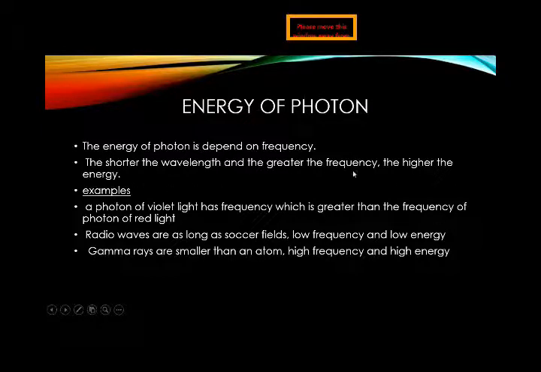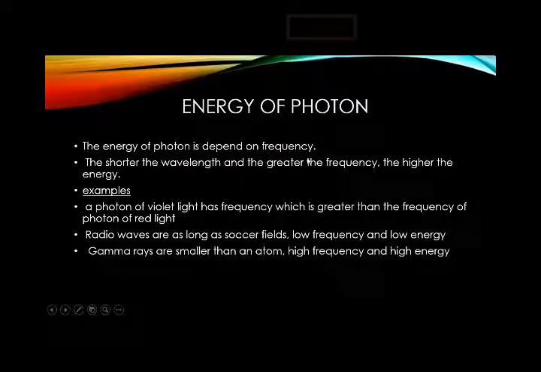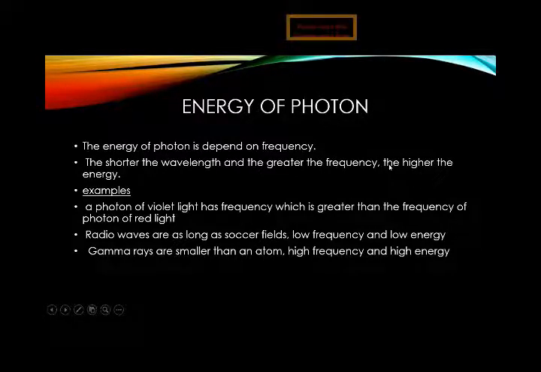Energy also has a direct relation with the frequency. So do remember that the relation between wavelength and frequency is inversely proportional, and the relation between frequency and energy is directly proportional. So if the wavelength is short, it has a greater frequency as well as greater energy.